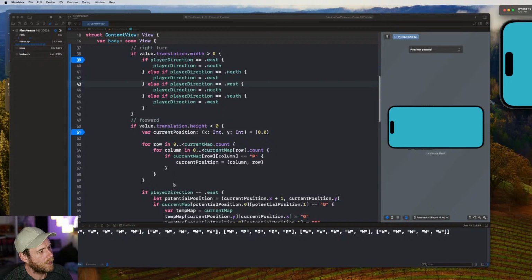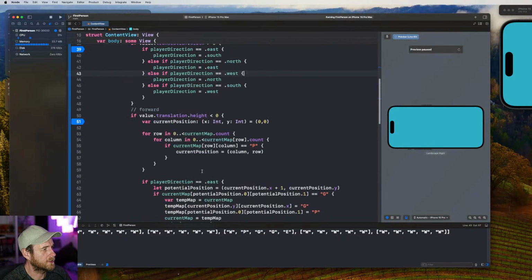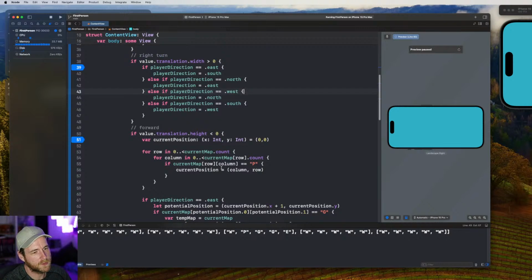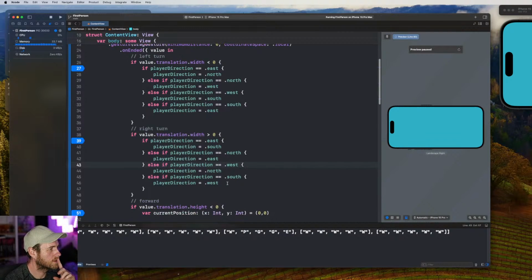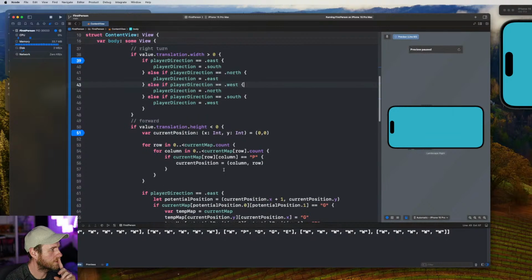So I think what's happening is it's not getting into this section, because we're no longer facing east. So it's picking up a swipe. And I think if my angle is slightly off with the swipe, it's not going to work. So the way we're calculating this is probably not going to work for us.